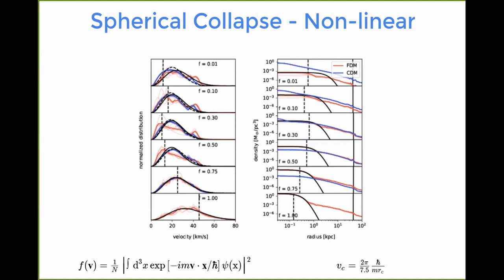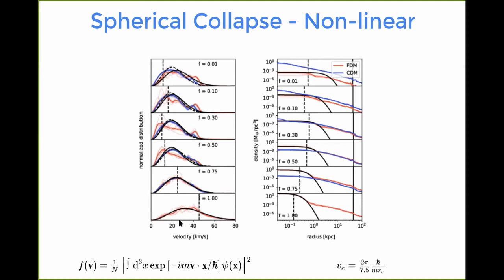So this goes by the name of Wigner transformation. We use the Wigner transformation of the wave function and then average over space in order to only get the momentum part of the phase space distribution. And that gives us a velocity spectrum. As we can see here in those plots, the velocity spectrum that we get is very much aligned with the cold dark matter velocity spectrum that we get immediately from the particle information.